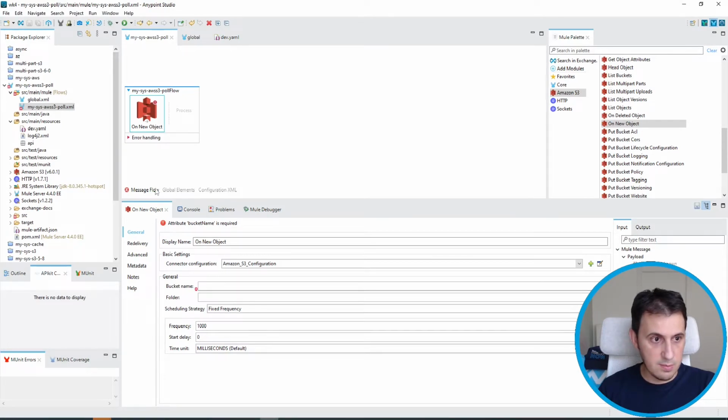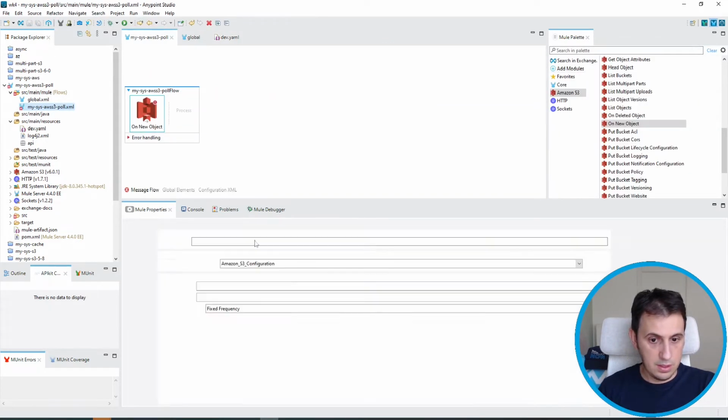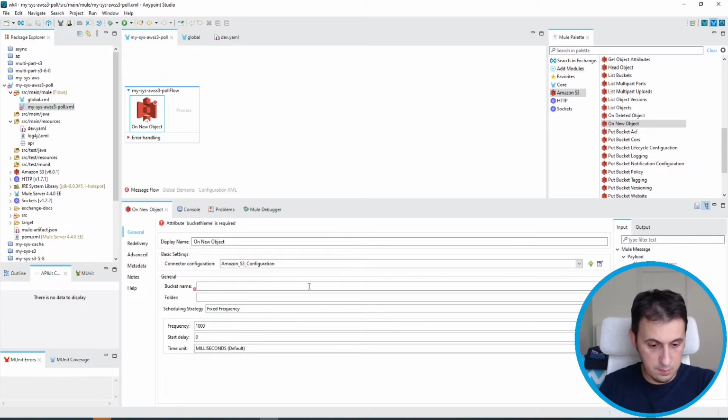Let's put this bucket name in the configuration. For example, bucket. So let's simply put bucket.